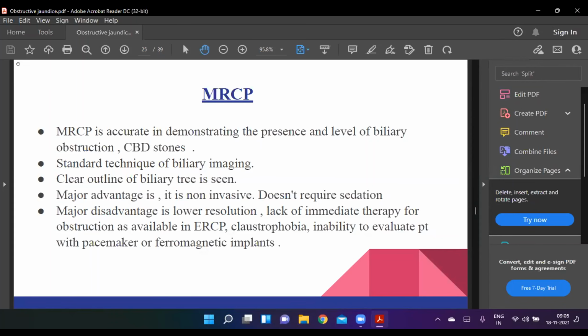MRCP. MRCP is accurate in demonstrating the presence and level of biliary obstruction, such as CBD stones. Now it is a standard technique of biliary imaging. A clear outline of the biliary tree can be observed. The major advantage is that it is non-invasive and doesn't require sedation. The major disadvantages are its lower resolution and the lack of immediate therapy for the obstruction, as is available in the ERCP. Some patients may have claustrophobia, and it is not possible to evaluate patients with a pacemaker or ferromagnetic implants.